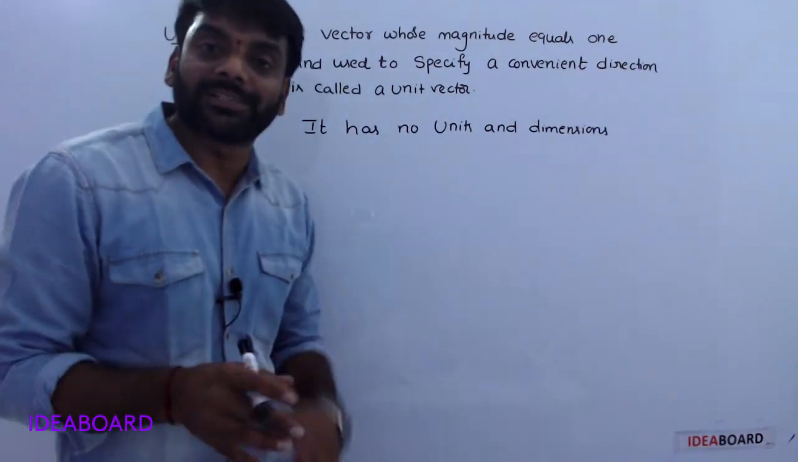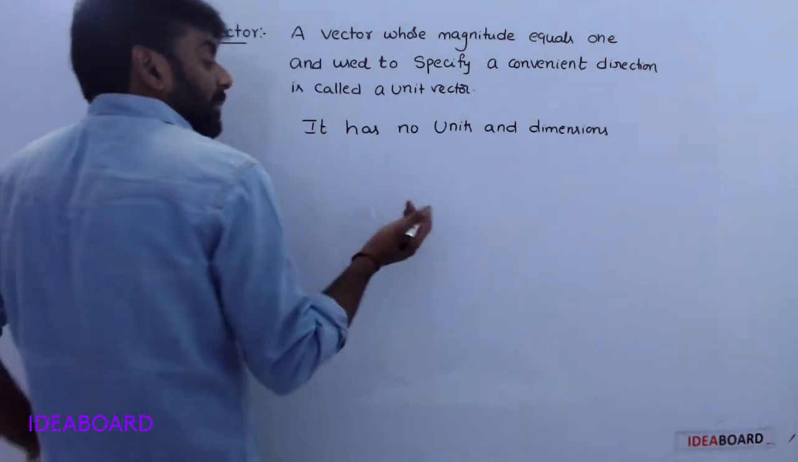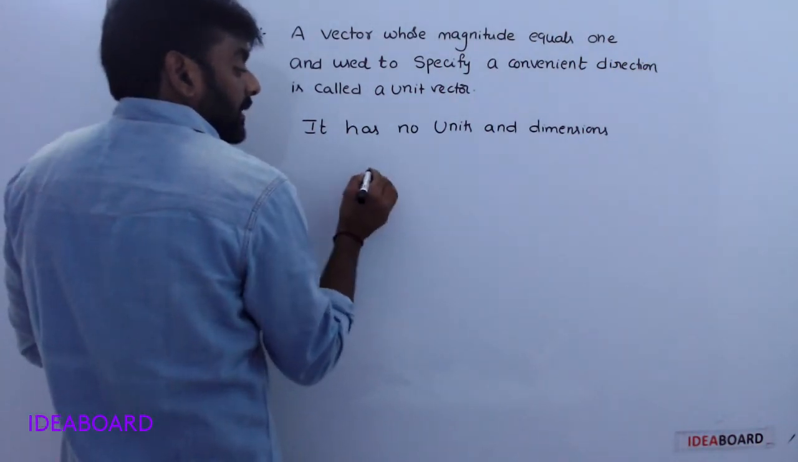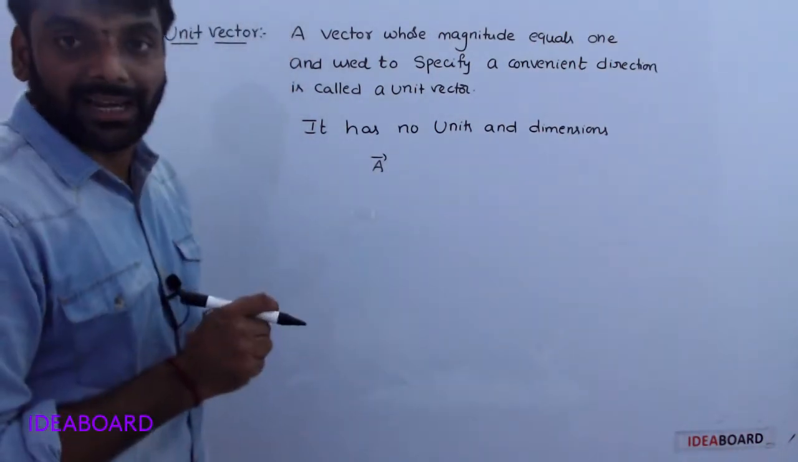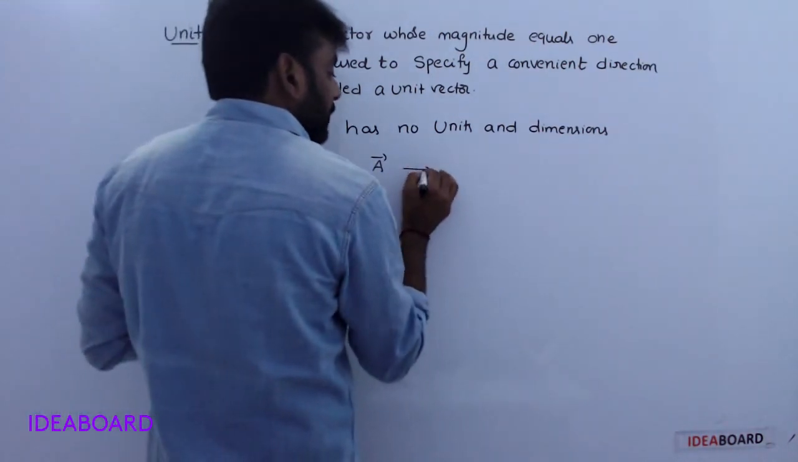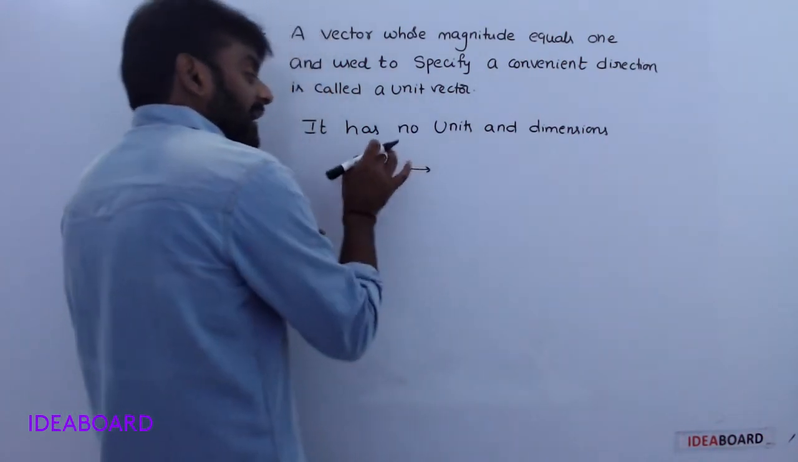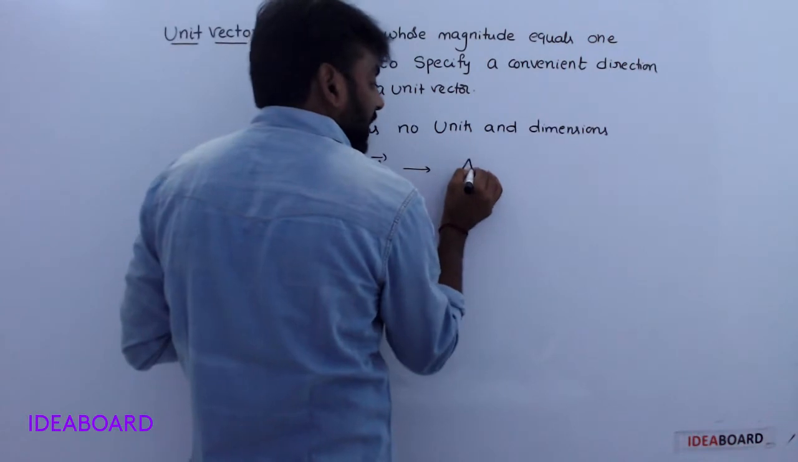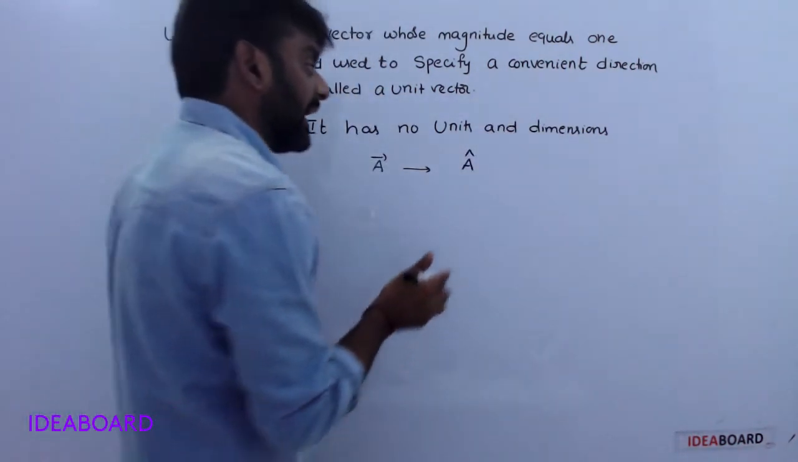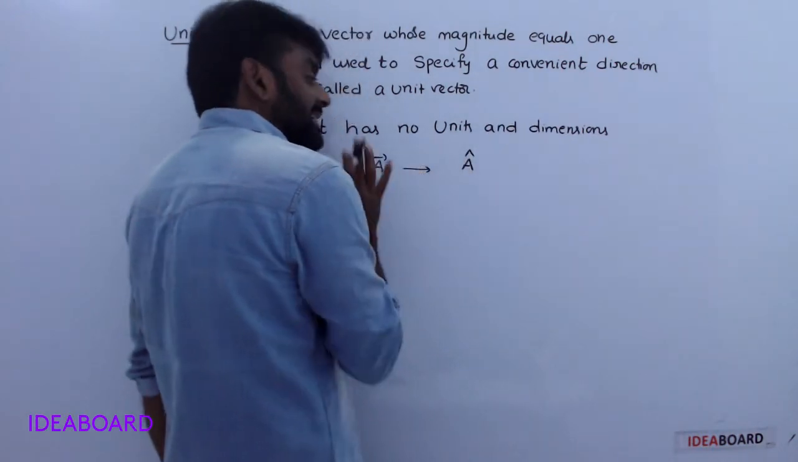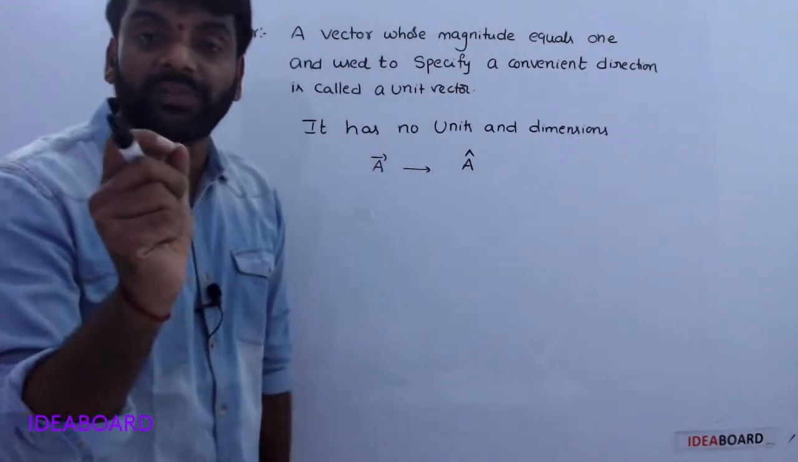Its main purpose is to specify the direction. It is represented with a cap. For example, a bar is a non-zero vector. The unit vector along a bar is represented with a cap, a cap. Bar means it is a vector; a cap means the cap represents the unit vector.